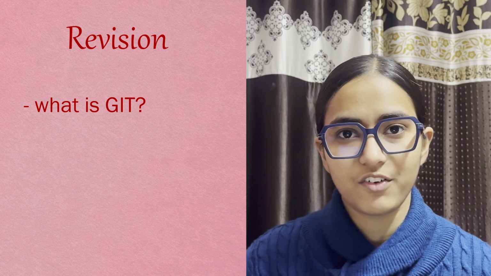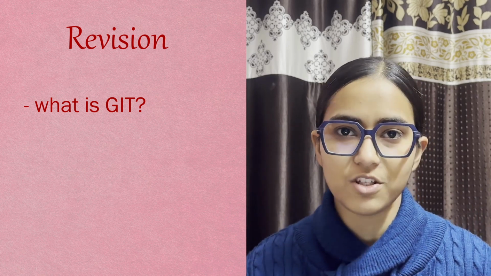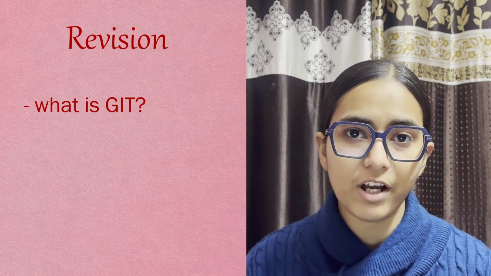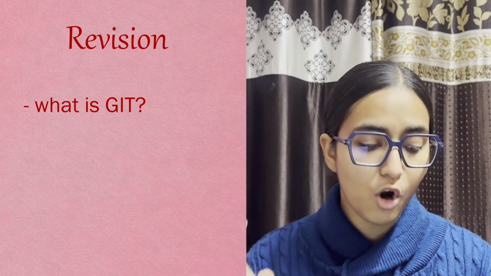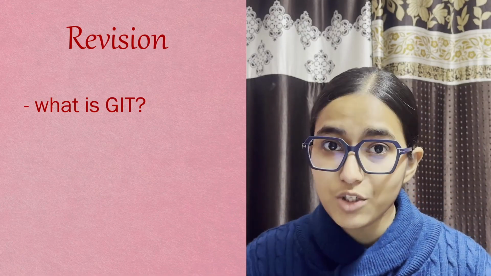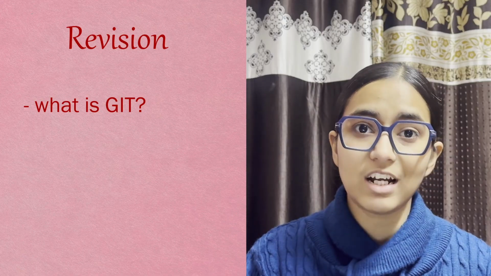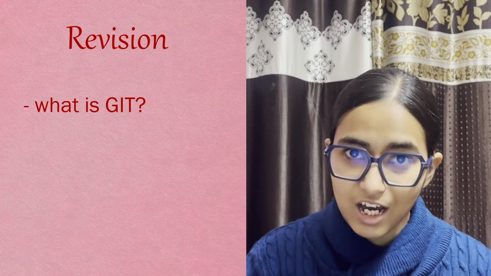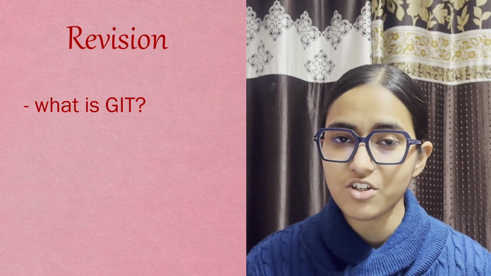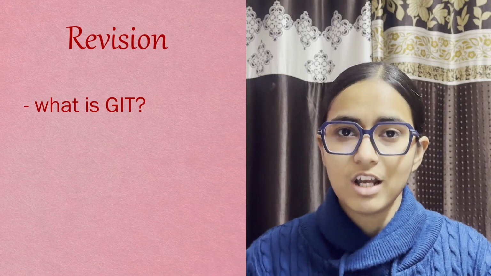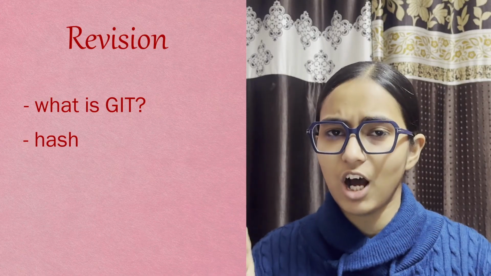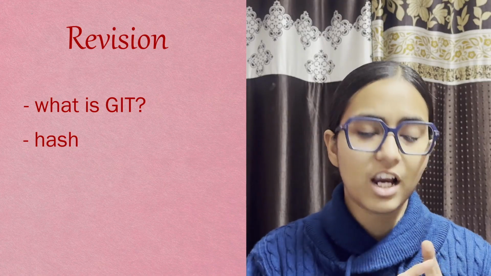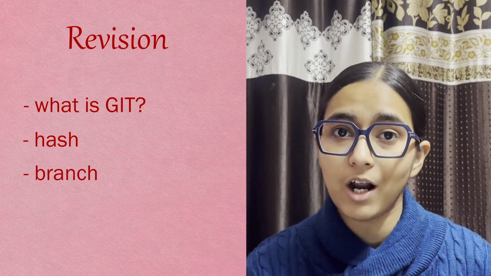So, what is Git? Git is a version control system. How does it save your files? It creates a snapshot of your entire project, talking about the changes you made in which file, the files that have been changed, the files which are the same that have not been changed. It creates a snapshot. That snapshot is assigned an ID which is called a hash, and this is how Git actually works. The second concept that we need to understand is branch.